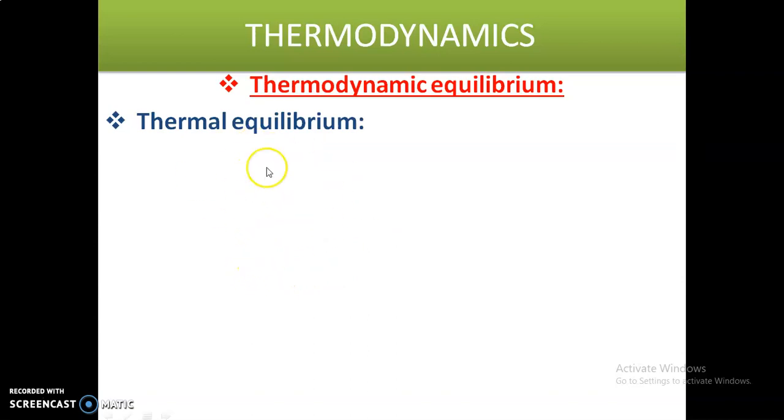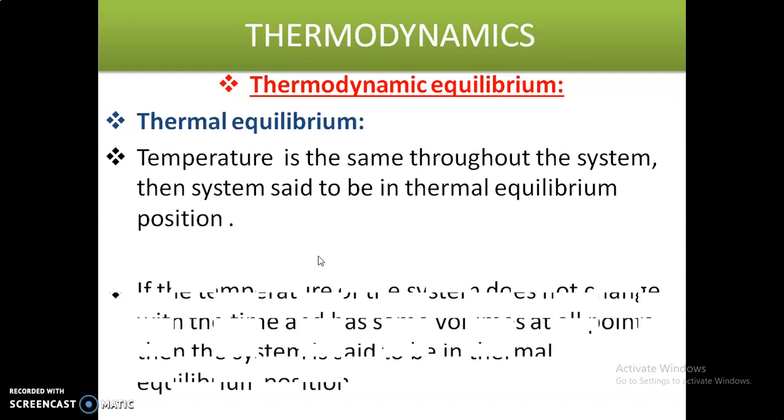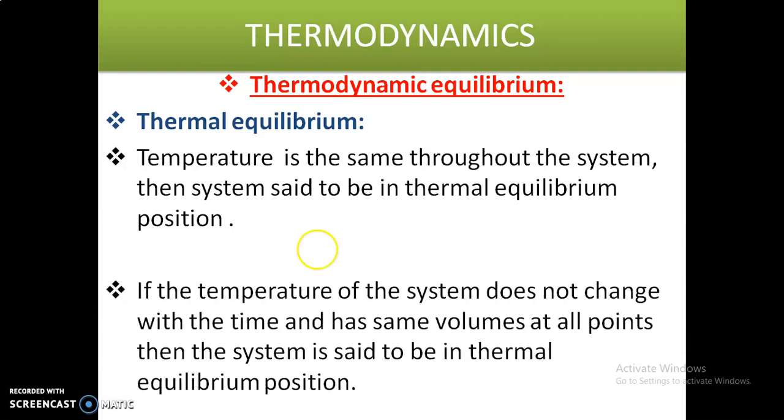Once again, listen: if the temperature of the system does not change with time and has the same value at all points, then the system is said to be in thermal equilibrium position. Or, if the temperature is the same throughout the system, then the system is said to be in thermal equilibrium position. I hope you understand thermal equilibrium position. Now let us see the second one, that is mechanical equilibrium position.